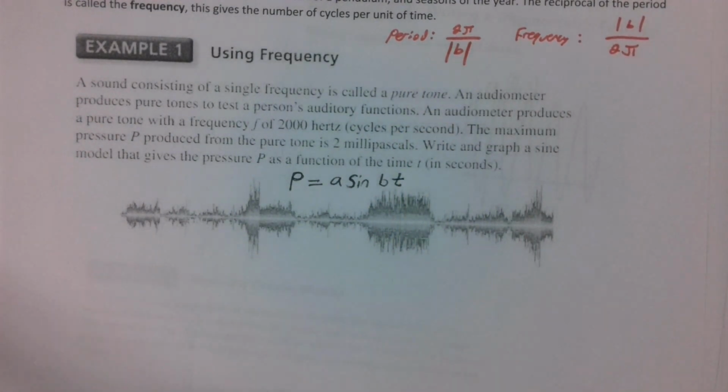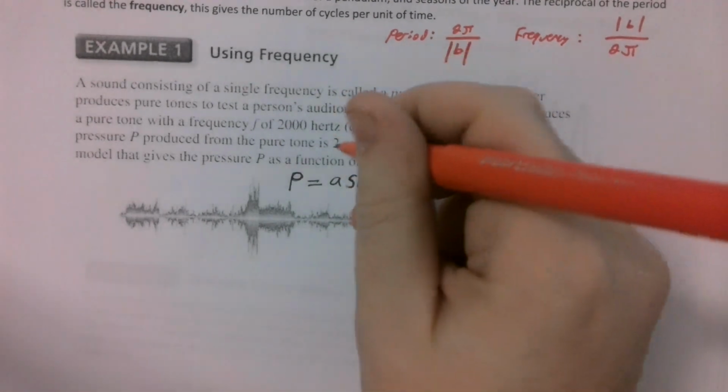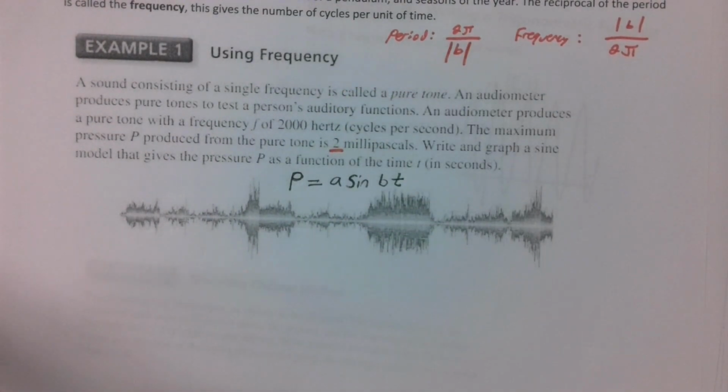Cool. We also know quite a bit of very important information. Is there a way we could find out our A value from here? Well, the maximum pressure is 2 millipascals, and we're starting at 0 pressure, so it makes sense that our amplitude is 2. 2 millipascals is our amplitude.